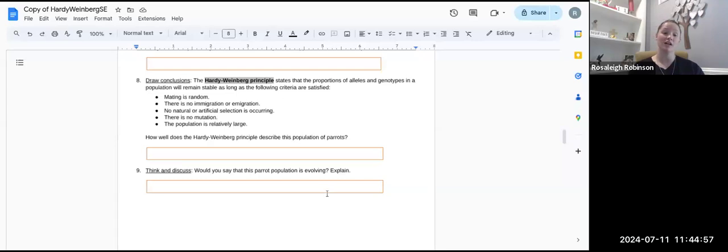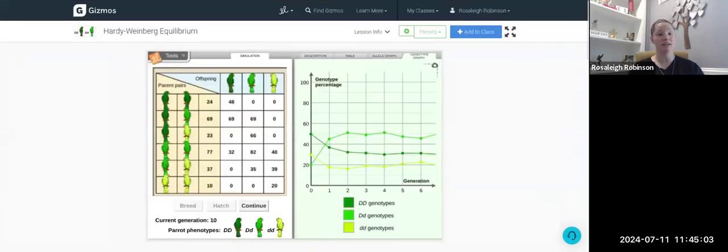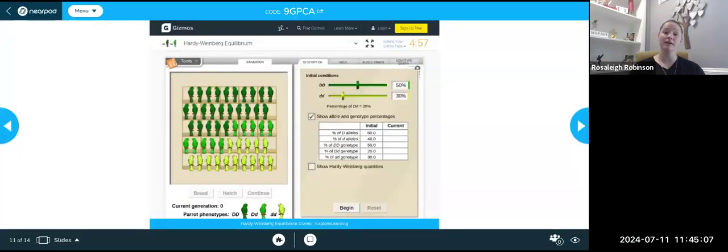Once you've filled out this document and you're ready to come back after completing your Gizmo, remember, make sure you have completed the Gizmo and recorded all your data. We're going to come back to the Nearpod. So when you're ready, come back to the Nearpod. Go ahead and pause, take care of your Google document, and then come back when you're ready.